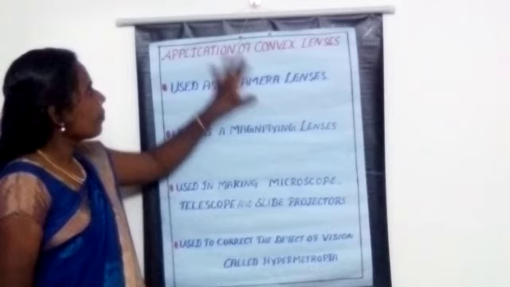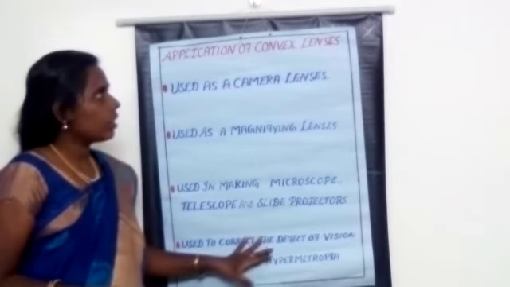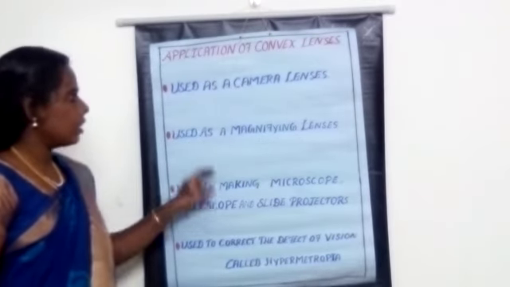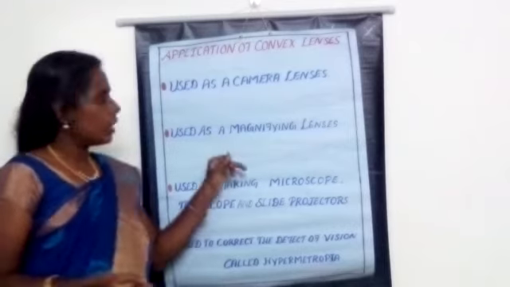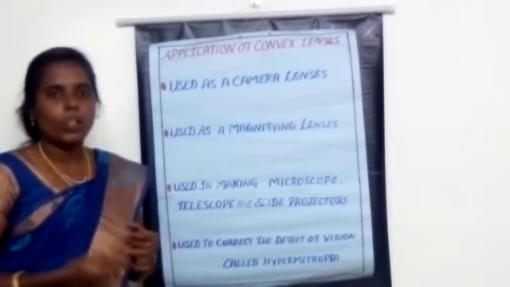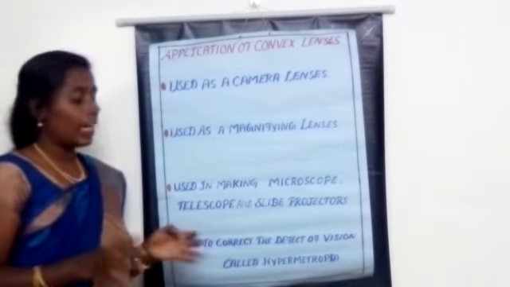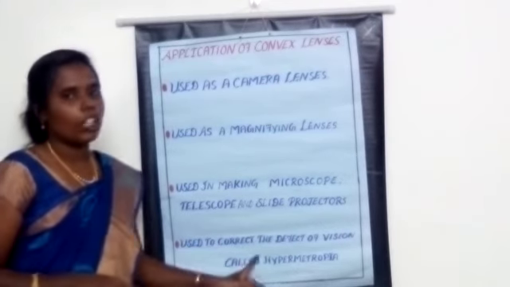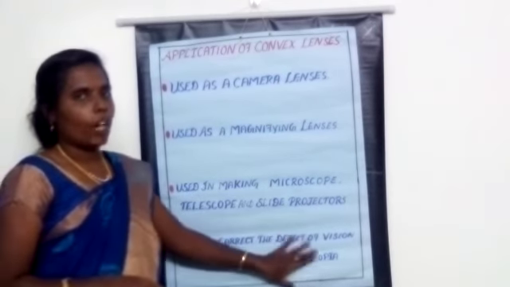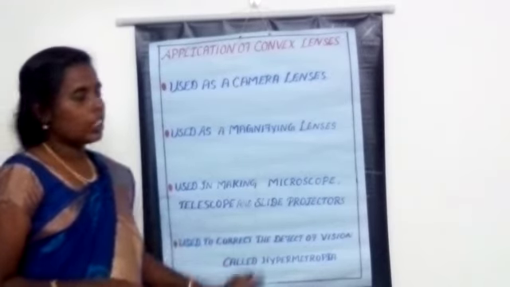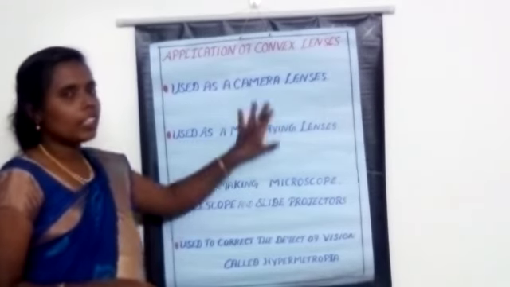So what are the applications of convex lenses? Can you say once again? It is used as camera lenses, and in magnifying lenses. The third one is to make microscopes, telescopes, and slide projectors. And also it is used to correct the defect of vision called hypermetropia, which is corrected by using convex lenses. These are the applications of convex lenses.